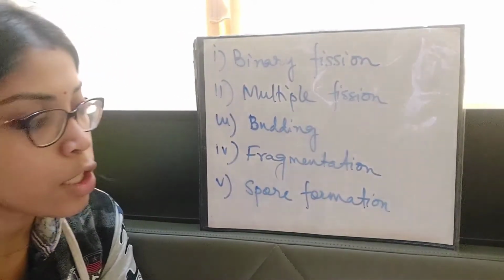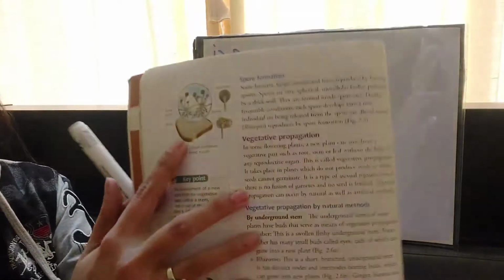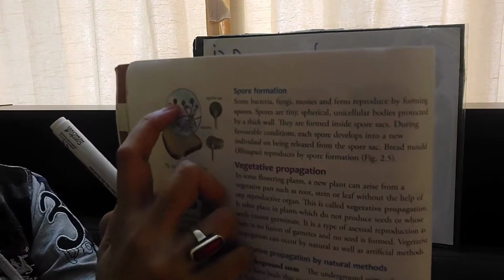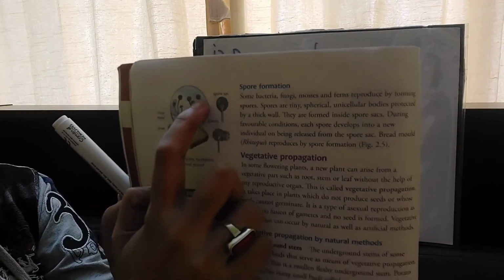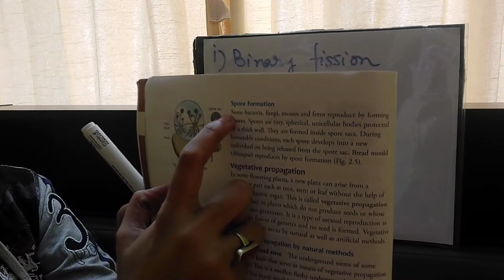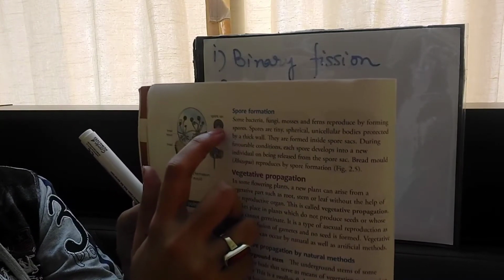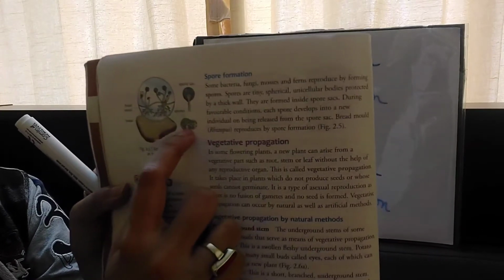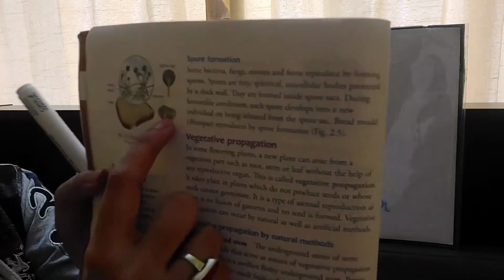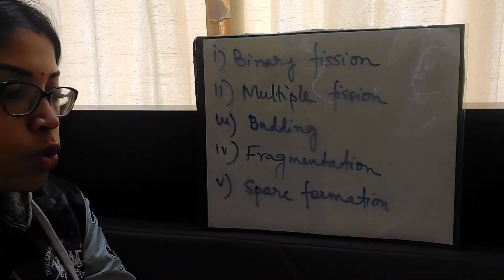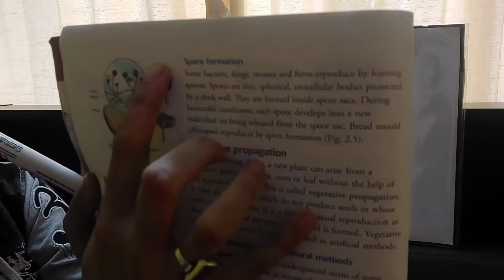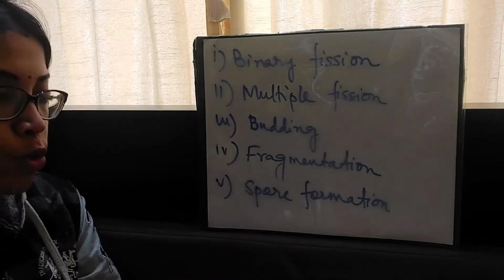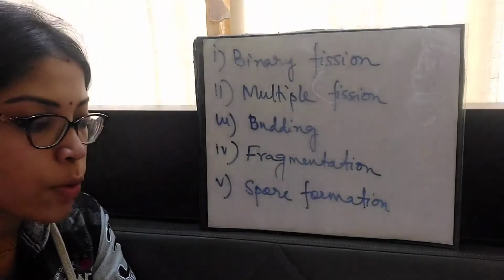They are formed inside spore sacs. I hope you can see this picture in your book. These heads are known as the spore sacs. This one is an enlarged picture of this one. This is a spore sac, and when this sac-like structure bursts open, as you can see, the spores, which are very small round structures, all come out. So this is the spore sac, and the globular structures coming out are the spores.